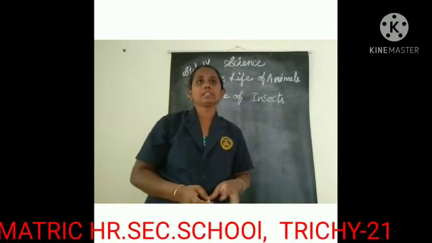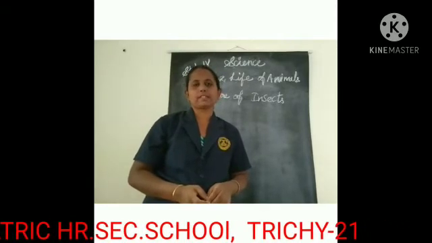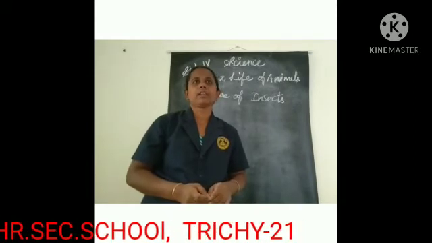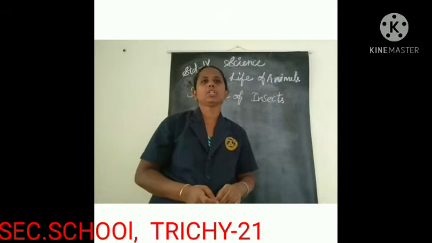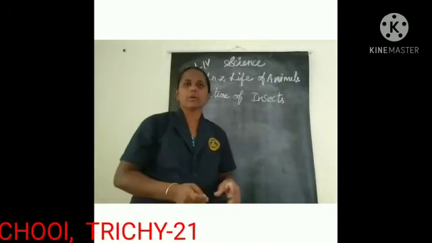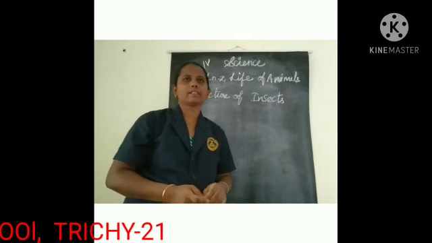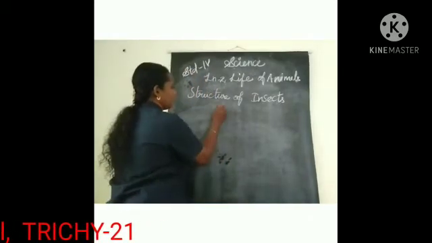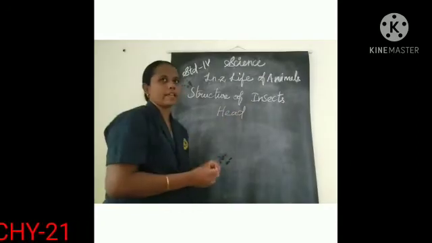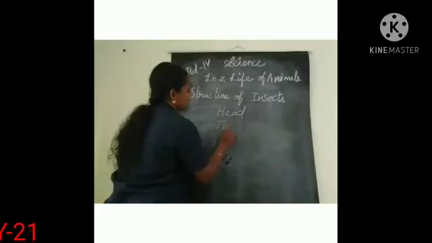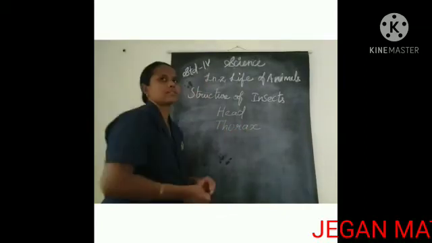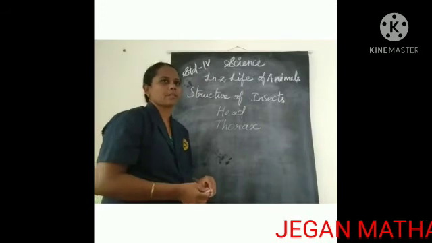Insects have 3 main body regions. They are head, thorax, abdomen. What are the parts of the body in the insects? First one, head. Second one, thorax. Then third one, abdomen.